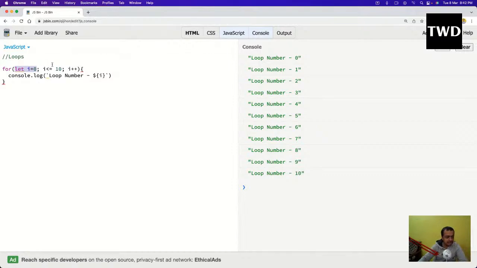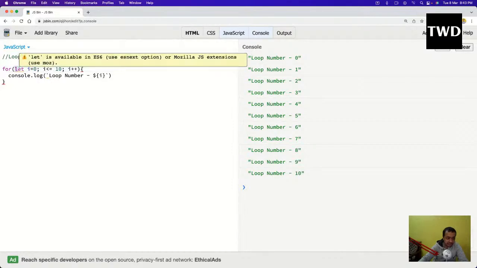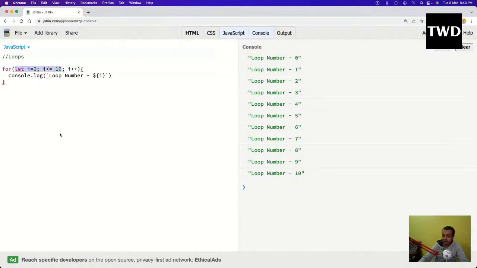So I equal to 0, then it will check whether I is less than equal to 10, which means 0 is less than equal to 10. Yes, it is true. So it will go down, and loop number 0 is printed. Then the second time, it will come up to I plus plus, which is a short form of I equal to I plus 1.